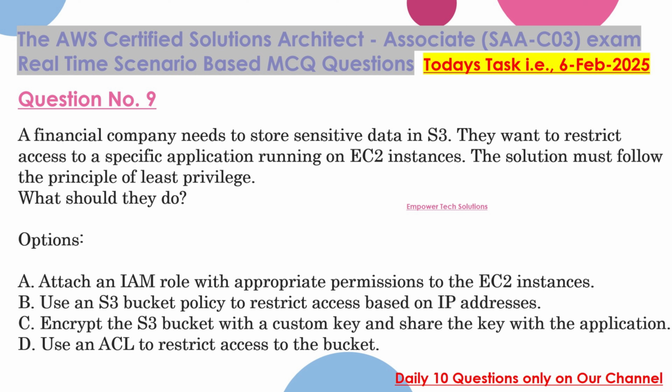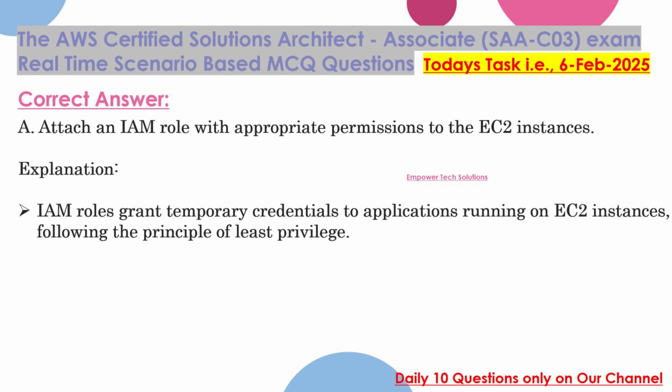C. Encrypt the S3 bucket with a custom key and share the key with the application. D. Use an ACL to restrict access to the bucket. Correct answer: A. Attach an IAM role with appropriate permissions to the EC2 instances. Explanation: IAM roles grant temporary credentials to applications running on EC2 instances, following the principle of least privilege.